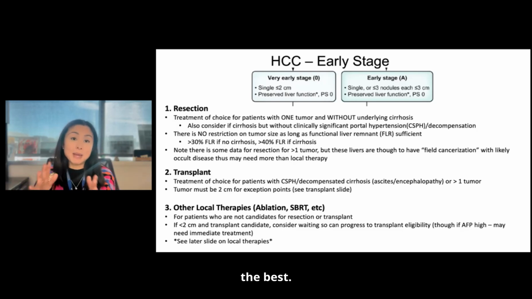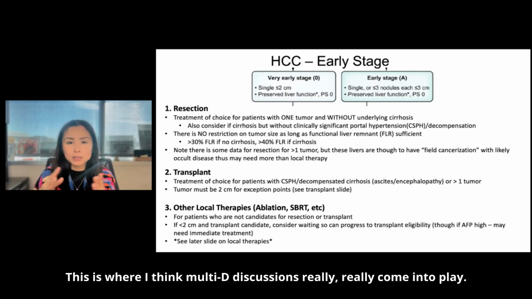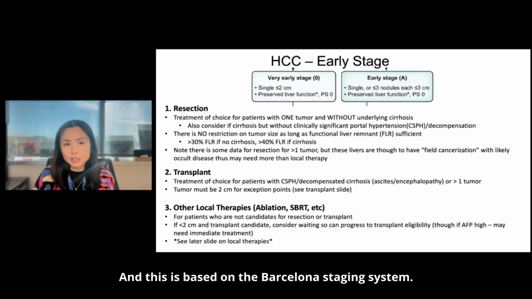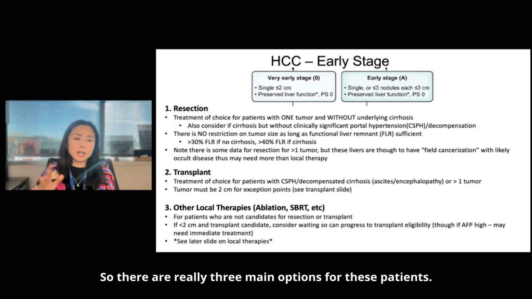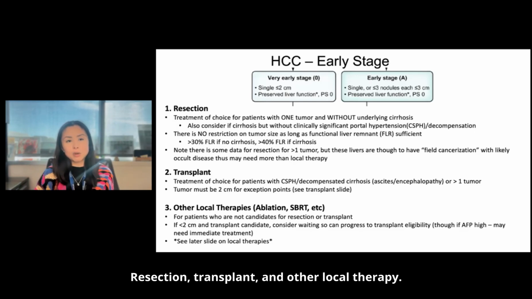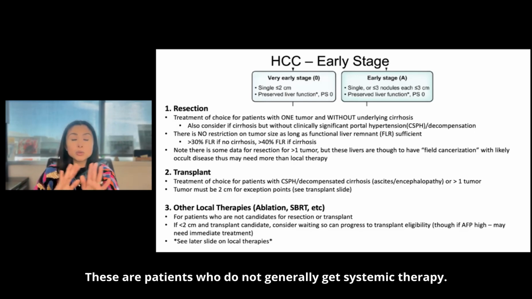Which treatment is the best? And this is where I think multi-D discussions really, really come into play. So let's talk about early stage first, and this is based on the Barcelona staging system. This includes very early stage BCLC 0 and then BCLC A. There are really three main options for these patients: resection, transplant, and other local therapy. These are patients who do not generally get systemic therapy.